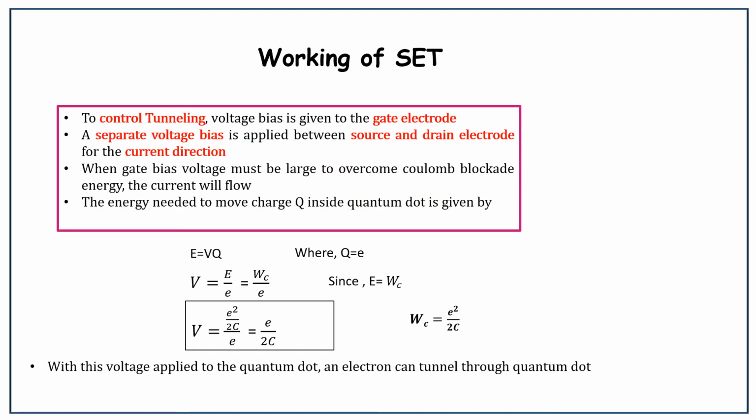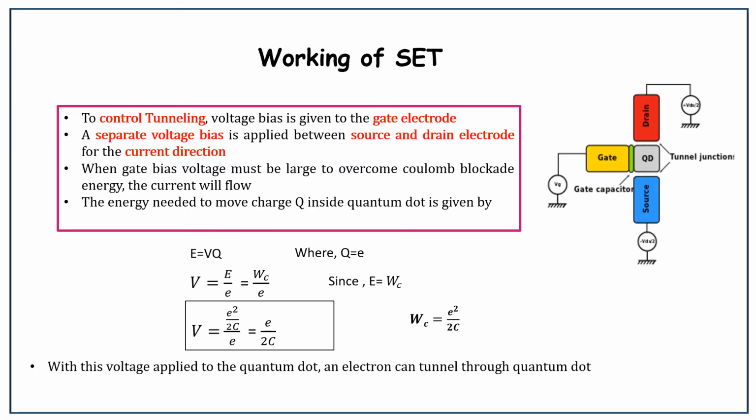Working of SET. SET is a three-terminal device in which electrons will tunnel from source to drain one by one. To control tunneling, voltage is given to the gate electrode. A separate voltage bias is applied between the source and drain for the current direction. So here we are applying two voltages. The first voltage is applied to the gate to control tunneling and the second voltage is applied between the source and drain for the current direction.